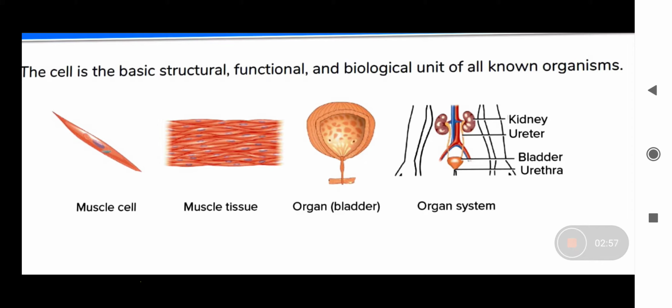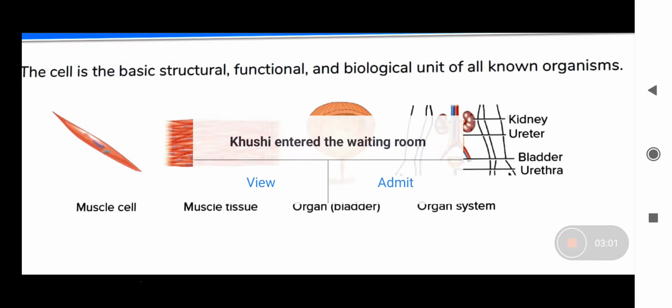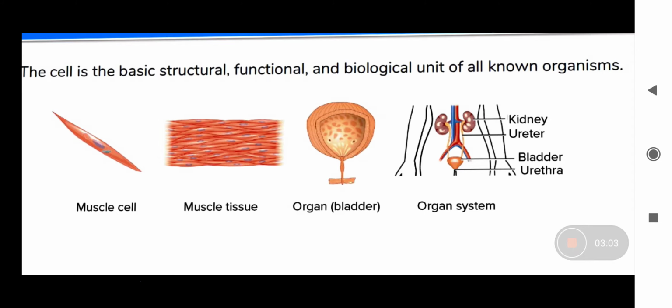They will work together to make an organ system, and your body has so many organ systems. You have the excretory system, respiratory system, circulatory system, and many more. So this is how the cell is very, very important, right?